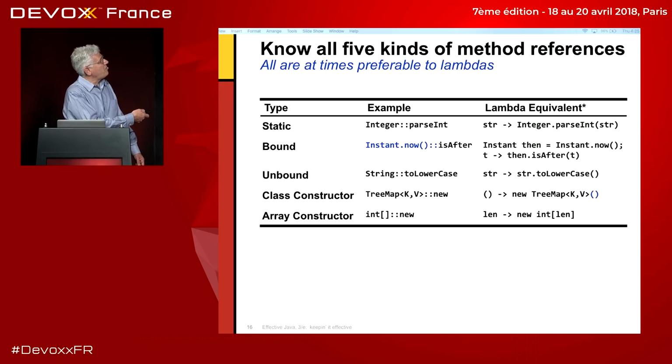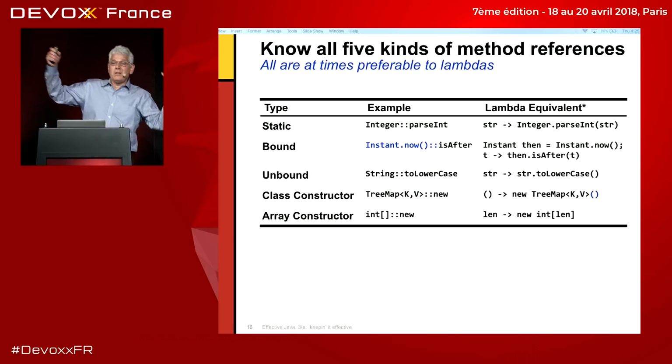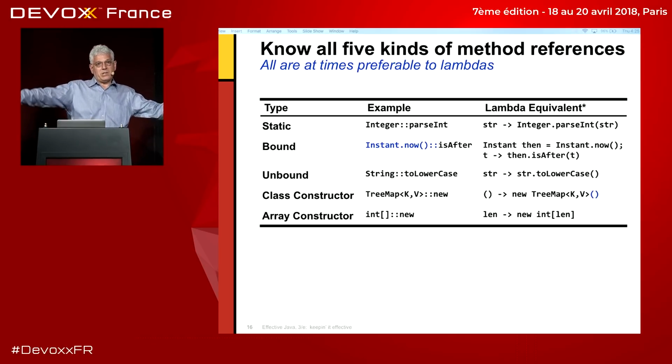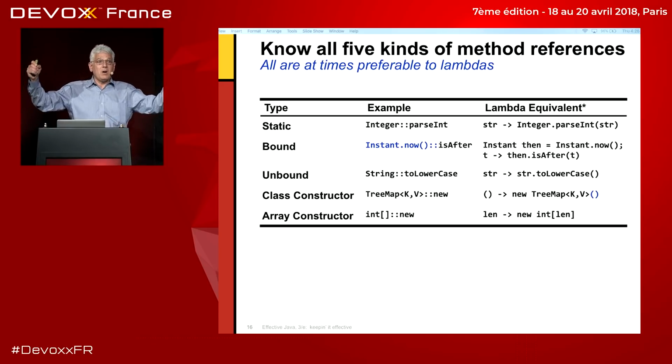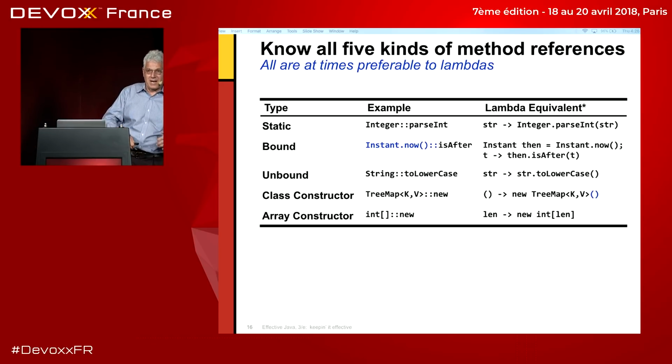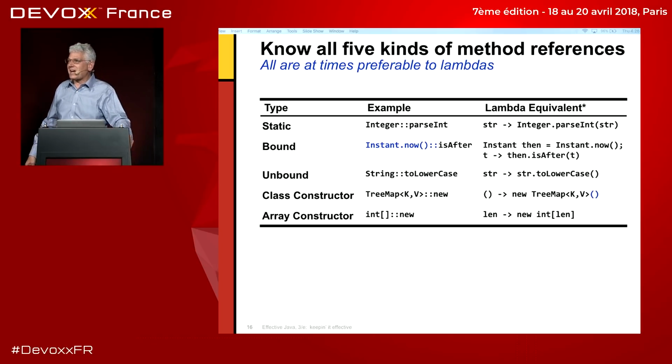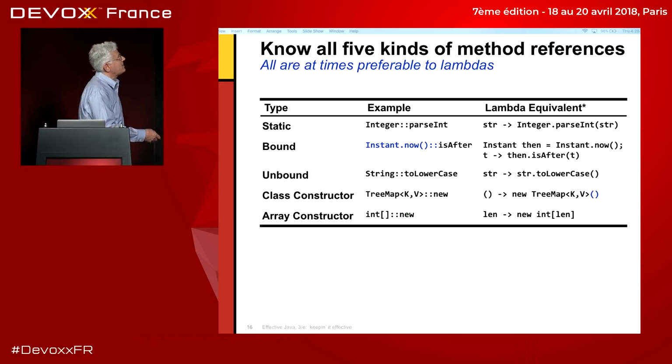Then you have unbound method references, which are references to instance methods where the object to which the thing is going to be applied is added as the initial parameter to the lambda. So it's got n plus 1 parameters if the method has n parameters. And finally, we have class and array constructors. Those are just like static methods, except that you use them when you want to create instances of a class or an array. So they're a nice way to get little factory objects that you can pass around to create instances of classes and arrays. So know them and use them, all 5.